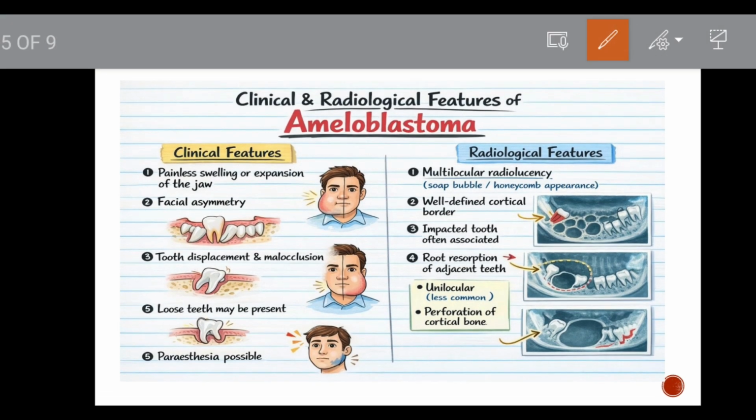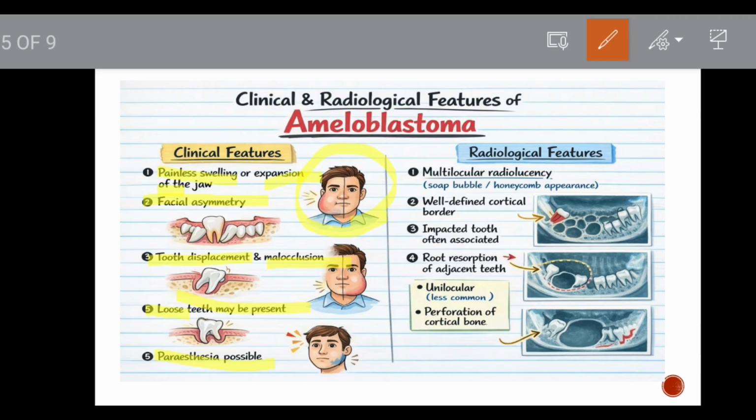In clinical features, there is painless swelling or expansion of the jaw, which will result in facial asymmetry. See, this person is having a painless swelling and expansion of the jaw, and the patient is presented with facial asymmetry. Then there is tooth displacement or malocclusion. There are loose teeth or teeth may be missing, and paresthesia may be experienced. Okay, these are the clinical features.